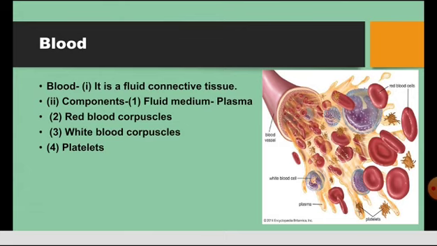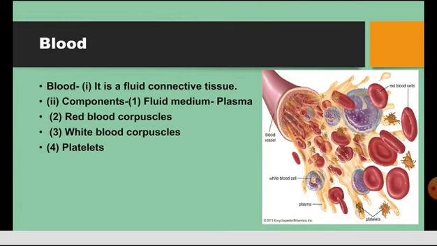The red blood corpuscles, or RBCs, are otherwise termed erythrocytes. Coming to WBCs, or white blood corpuscles, or leukocytes, they are nucleated and they are in different forms. One speciality of WBCs is that they have amoeboid movement, and they are referred to as the soldiers of the immune system.